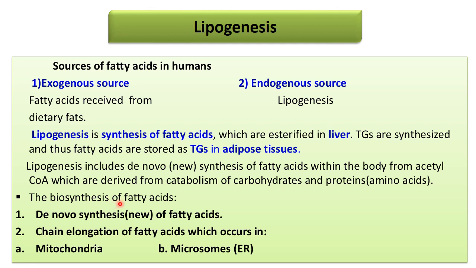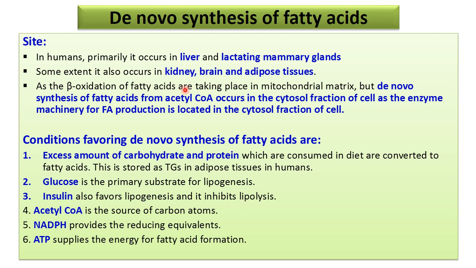This lipogenesis includes de novo synthesis. Today we will see the de novo synthesis of fatty acid, which is a new synthesis of fatty acid. There are also other syntheses, like chain elongation, where half of the chain is already synthesized and elongation of that chain takes place, which occurs in mitochondria and microsomes. But de novo synthesis occurs in the liver and lactating mammary glands, and to some extent in kidney, brain and adipose tissue.